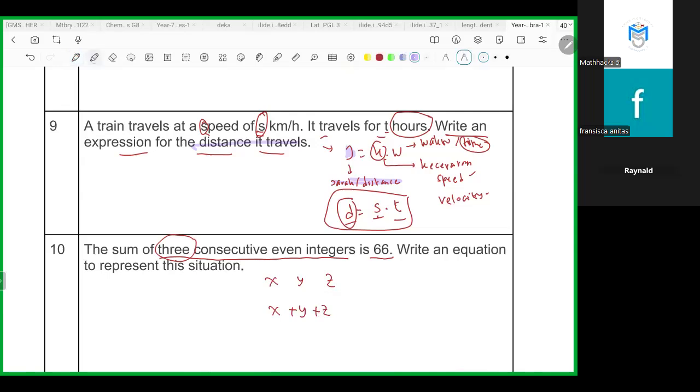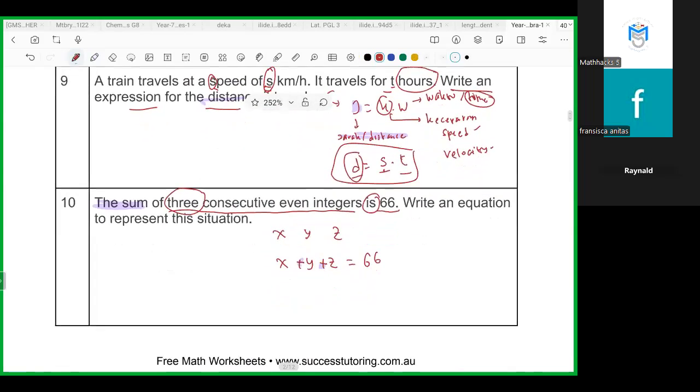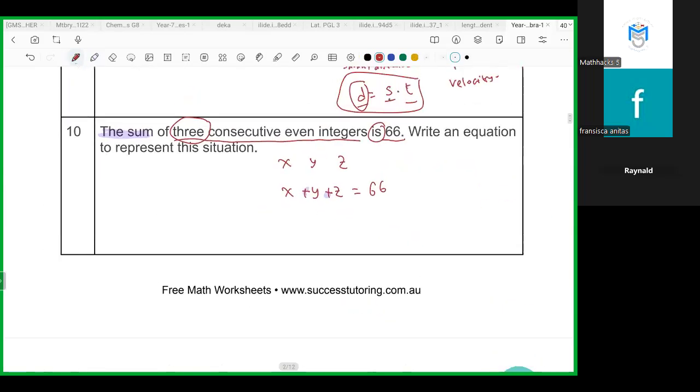Because it's about the sum, the total. And the equals sign means equal to. That's all. Any questions? No. Okay, next.